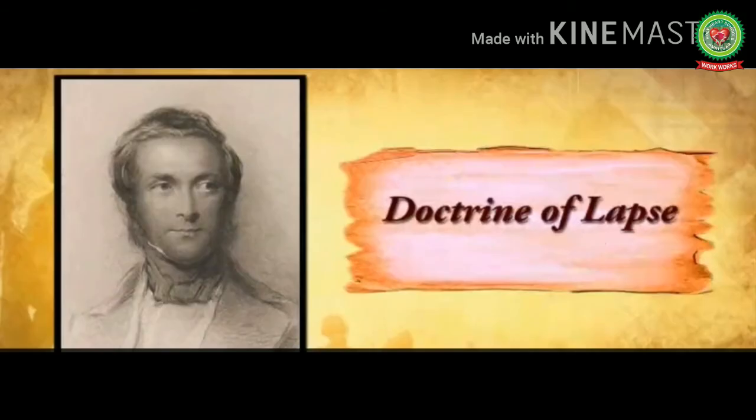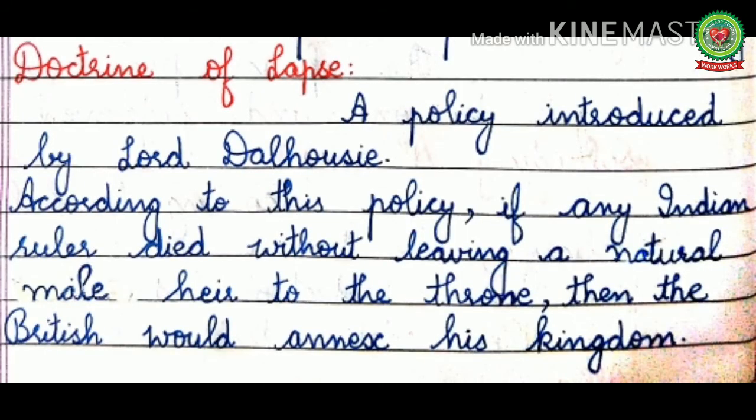The final annexations occurred under Lord Dalhousie, who was the Governor General from 1848 to 1856. He devised a policy that came to be known as the Doctrine of Lapse. According to this policy, if any Indian ruler died without leaving a natural male heir to the throne, then the British would annex his kingdom.